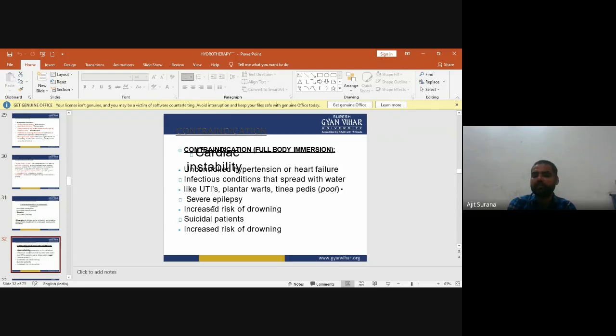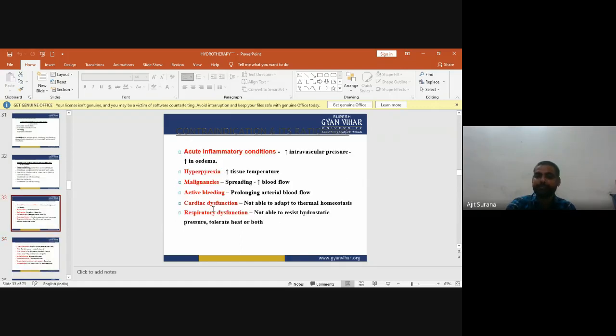increased risk of drowning, and a suicidal patient. So it is contraindicated in cardiac instability conditions like uncontrolled hypertension or heart failure, infectious diseases that are spread with water like UTIs, plantar warts, tinea pedis, severe epilepsy, and increased risk of drowning in a suicidal patient.